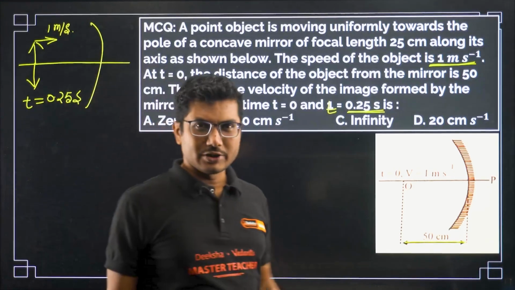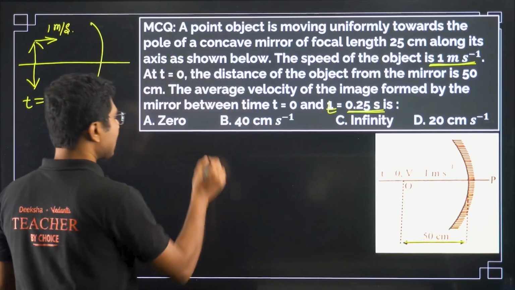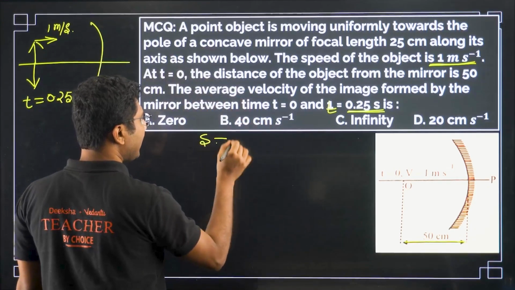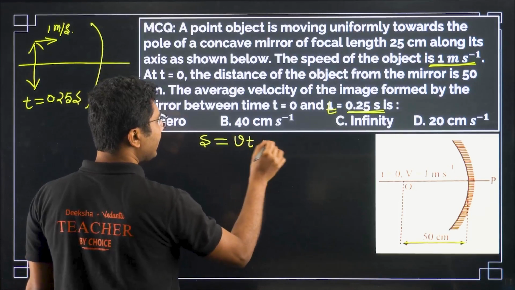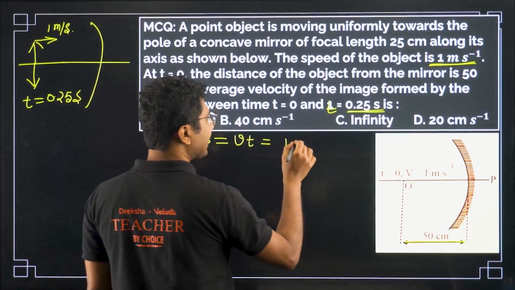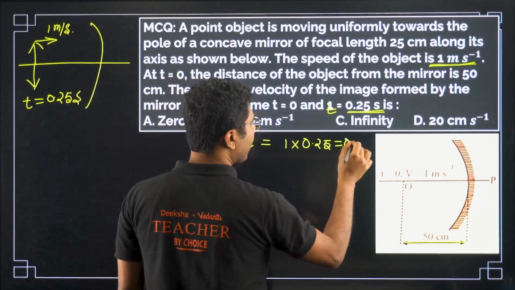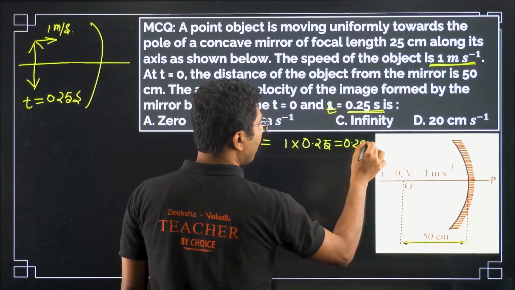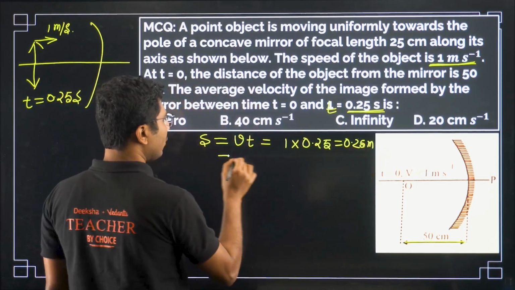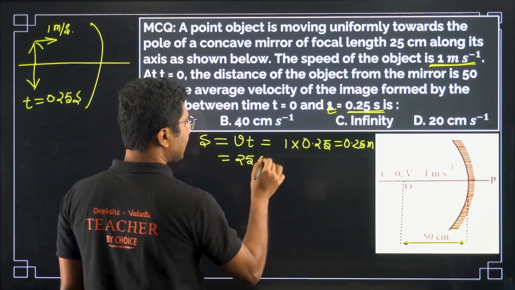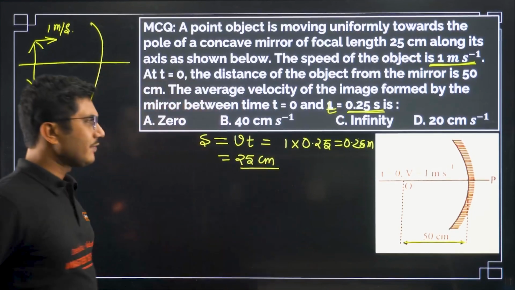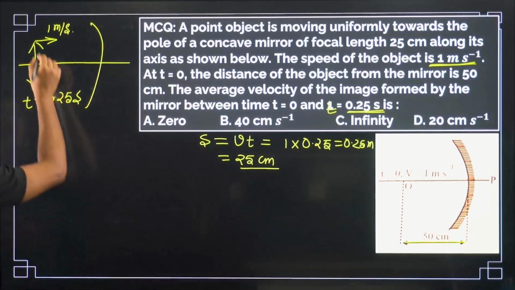So what is the displacement? Displacement is s equals v into t, that is 1 meter per second into 0.25, that is 0.25 meter, or 25 centimeter. So 25 centimeter is the displacement from this side.